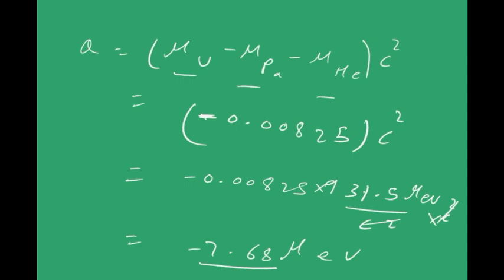So uranium-238 cannot give a proton spontaneously. Next type of radioactivity is beta decay, and it has two subcategories. Beta minus decay, when it emits an electron, and beta plus decay when it emits a positron. What is a positron? A positron is a particle which has the same mass as an electron but opposite charge, that is, the charge of a proton. Let us see examples for both of these beta minus and beta plus decays.